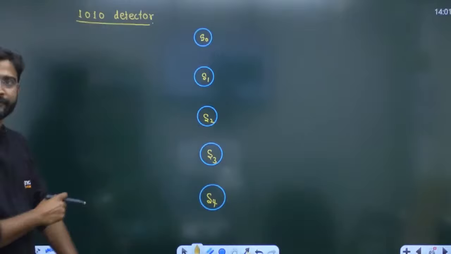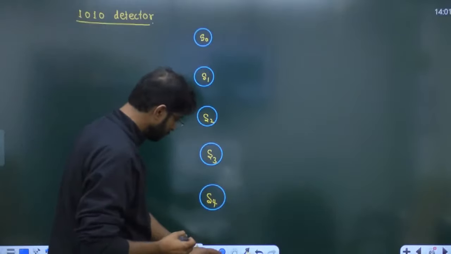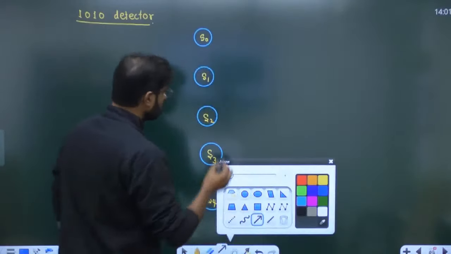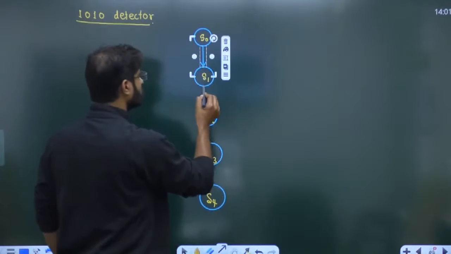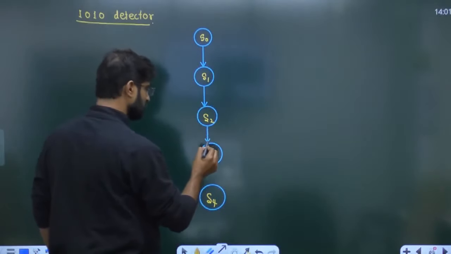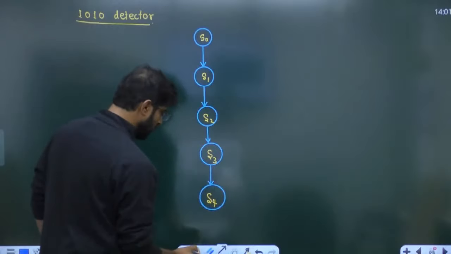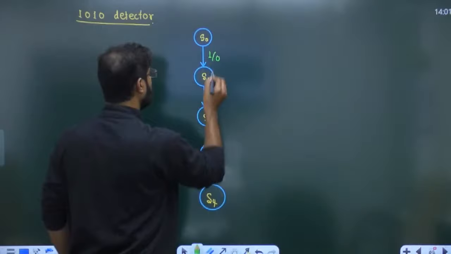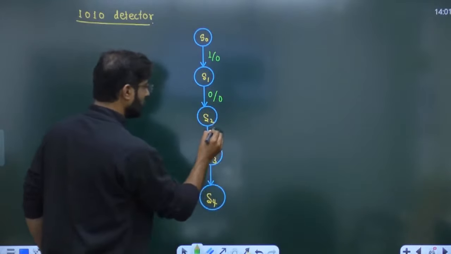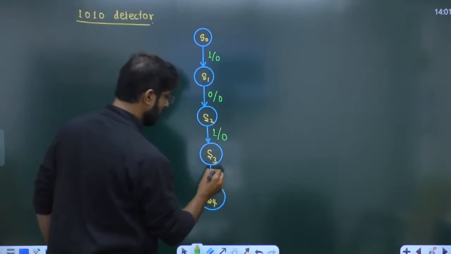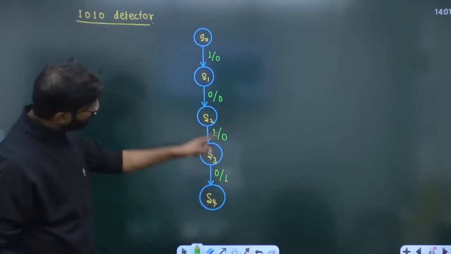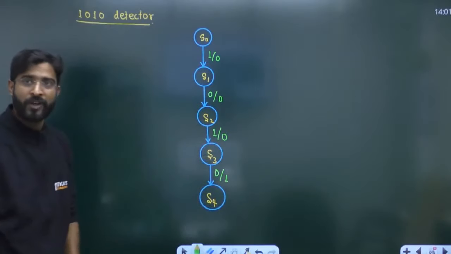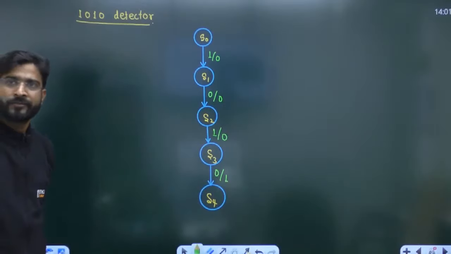Understand once how it will be. What do we require? Sir, we require 1, output is 0, then 0, output is 0, then 1, output is 0, and then 0, the output is 1. Output is going to be high when all values, whatever we required, we have designed it.